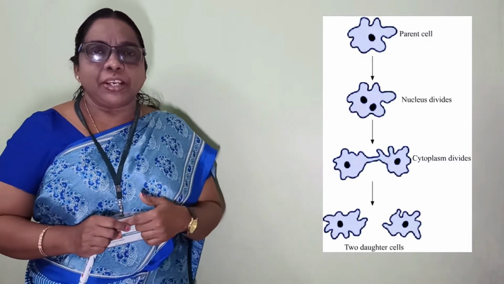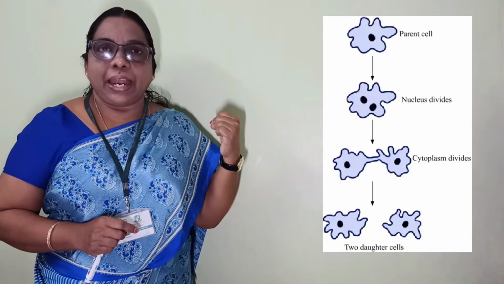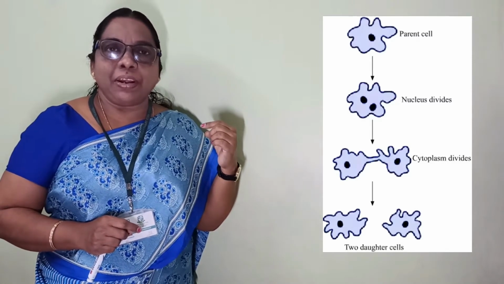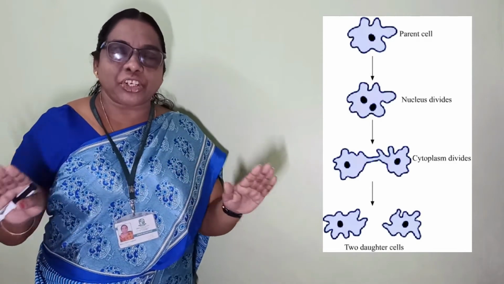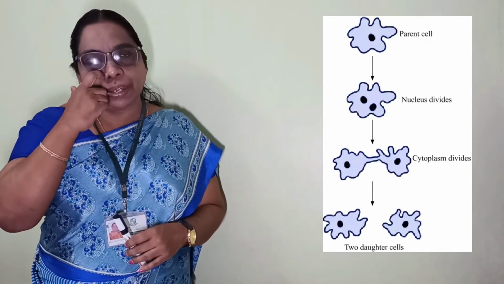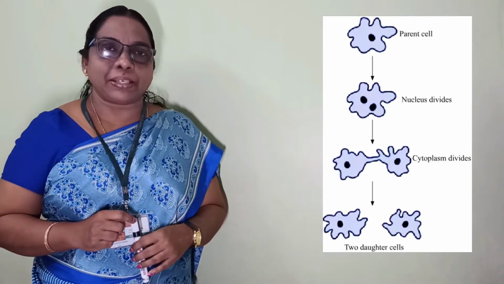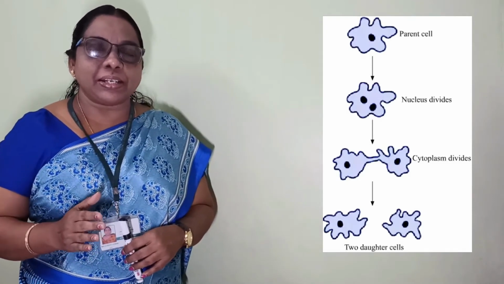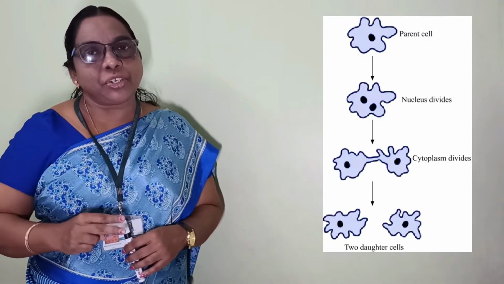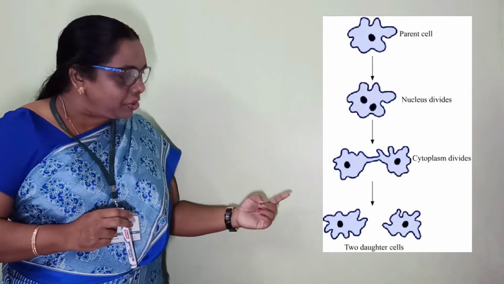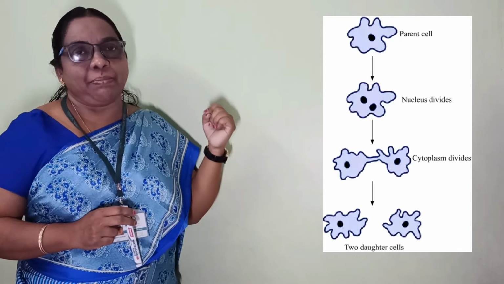Let me repeat once. The first thing you observe here is the enlargement of the nucleus, and as a result a deepened structure will be formed, followed by the separation of the cytoplasm. At the same time, the cell wall will also enlarge and deepen, and finally the fission occurs. As a result, the nucleus splits into two equal halves and they produce the two daughter amoeba, and if you look exactly, these two daughter amoeba look like the parent amoeba.